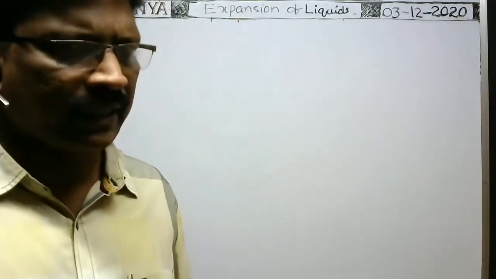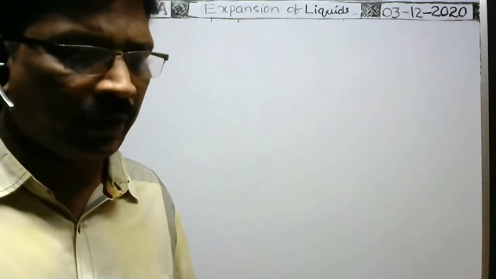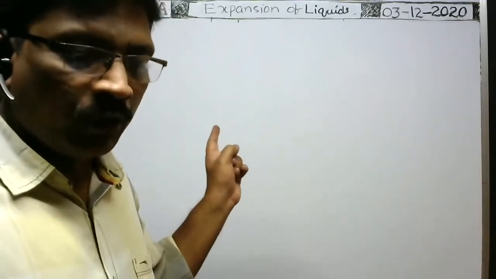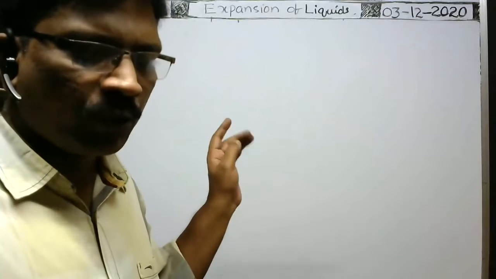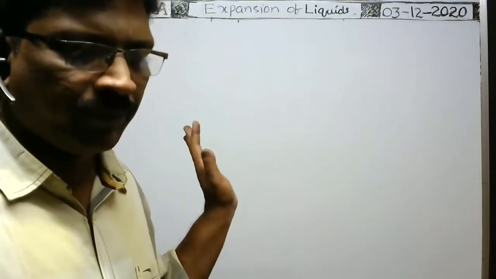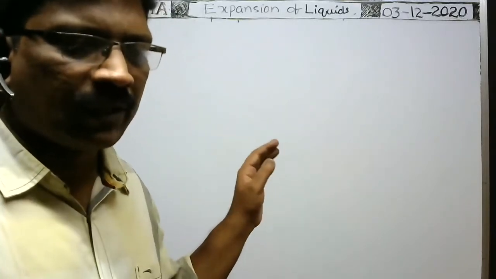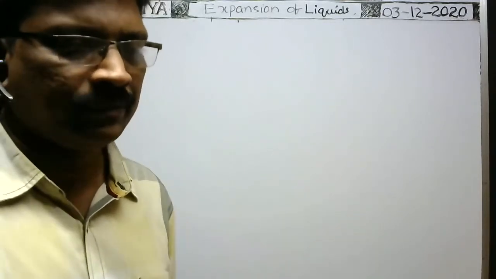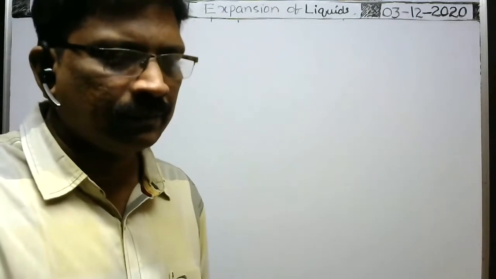In case of liquids, we have to use the coefficient of real expansion only. In terms of density, when you write the coefficient of volume expansion, that is gamma r only, not gamma apparent. We should not use gamma apparent.